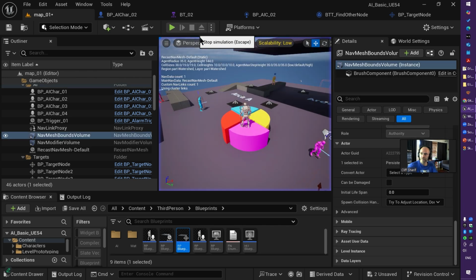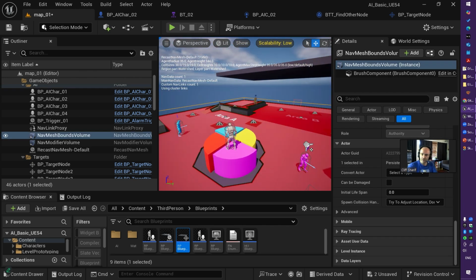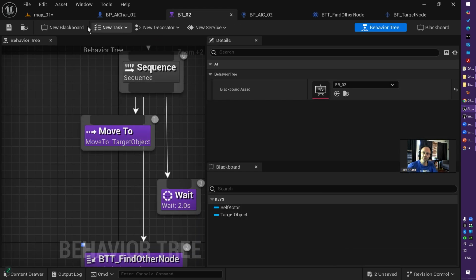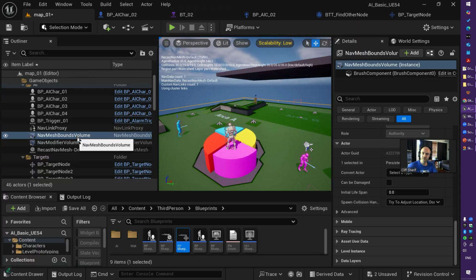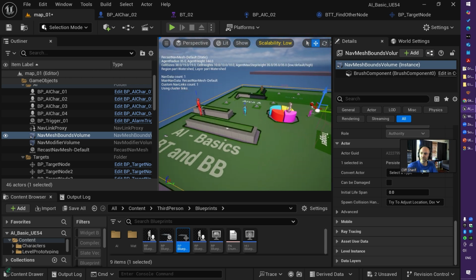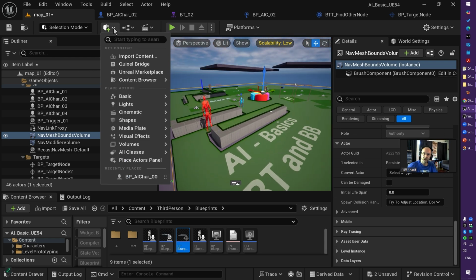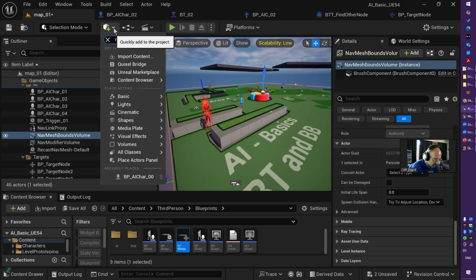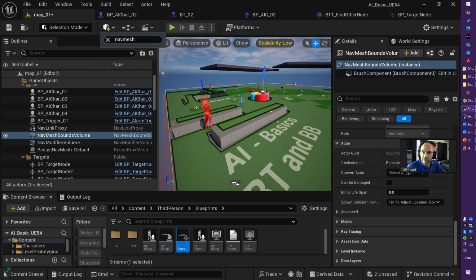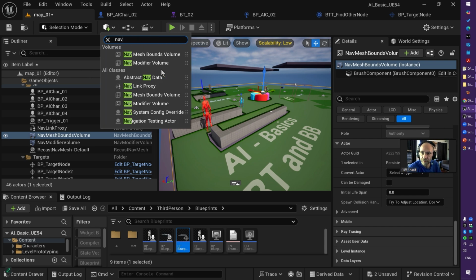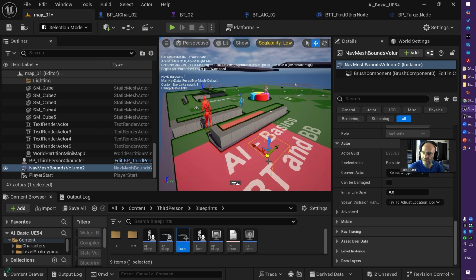All right. So be very, very careful before you use any Move To in your behavior tree. You must have a Nav Mesh Bounds Volume implemented in your scene. How do you find it? Here, type nav mesh bounds volume. Here we go, Nav Mesh Bounds Volume, which is this guy here. Drag and drop it to the scene, and you can resize it the way you like.